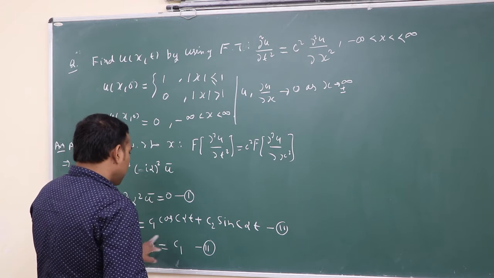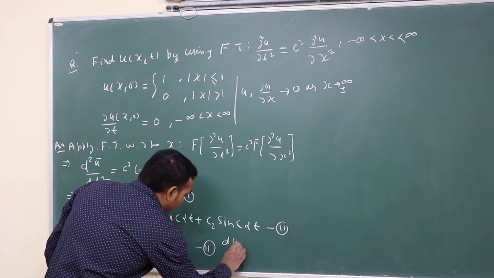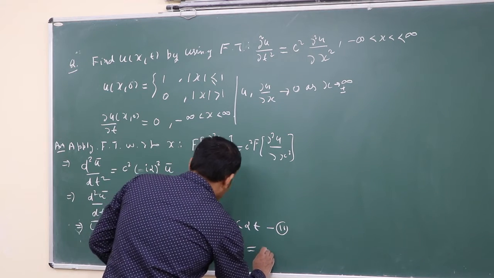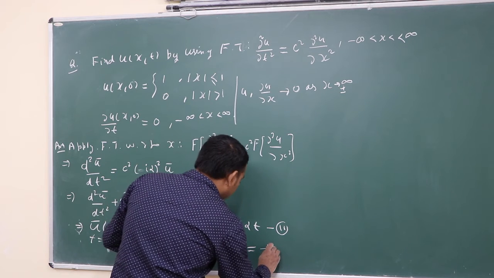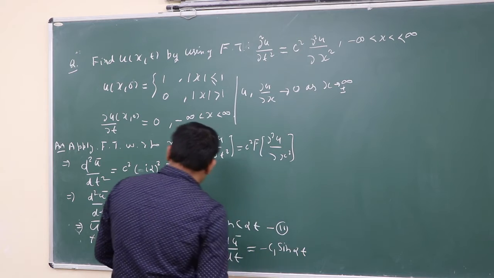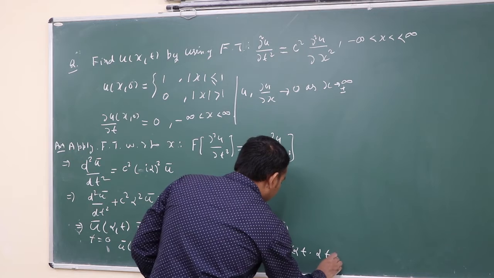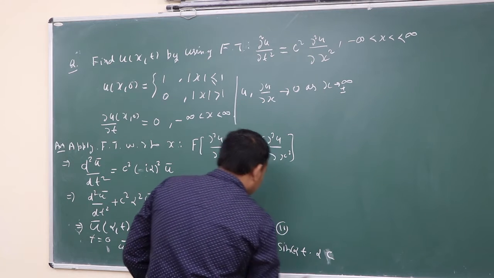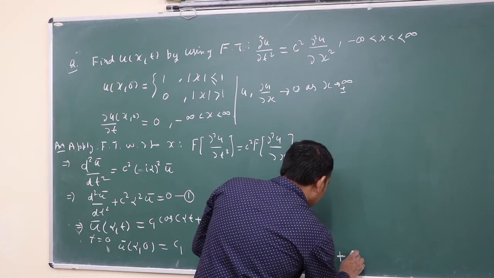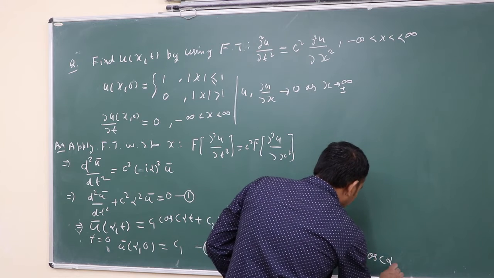Now if we differentiate 2 with respect to t, we can write du bar/dt = c1 times minus sin(c alpha t) times c alpha, plus c2 cos(c alpha t) times c alpha.